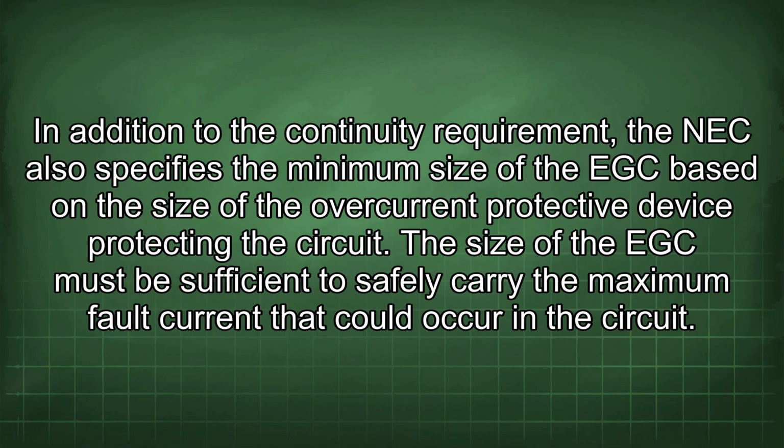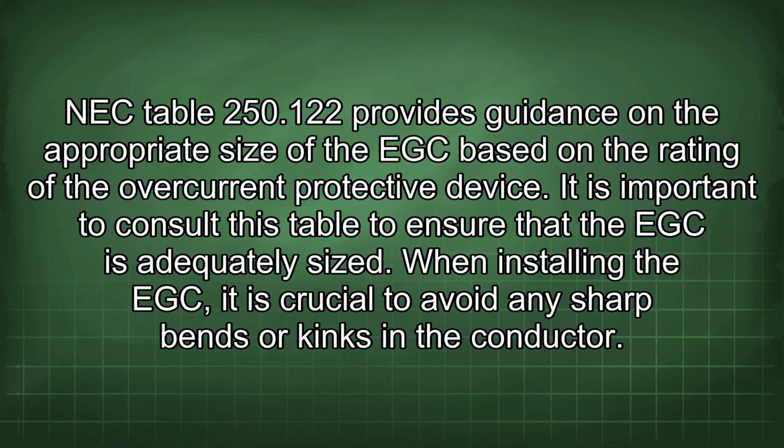In addition to the continuity requirement, the NEC also specifies the minimum size of the EGC based on the size of the overcurrent protective device protecting the circuit. The size of the EGC must be sufficient to safely carry the maximum fault current that could occur in the circuit. NEC Table 250.122 provides guidance on the appropriate size of the EGC based on the rating of the overcurrent protective device. It is important to consult this table to ensure that the EGC is adequately sized.